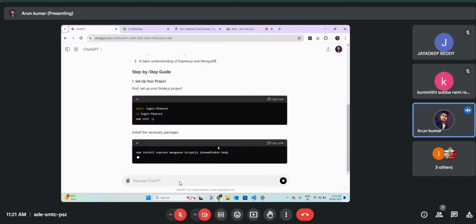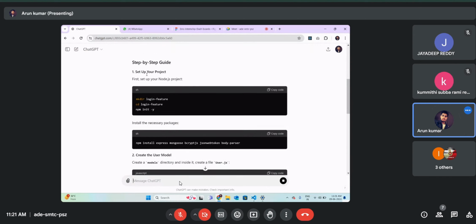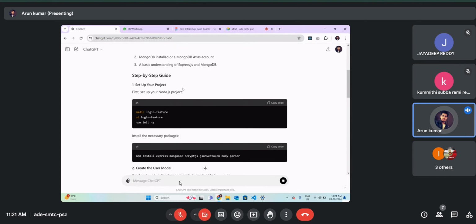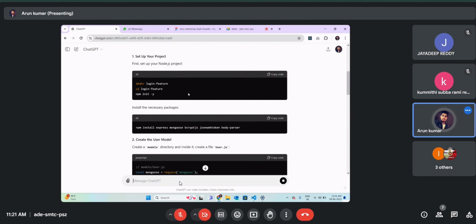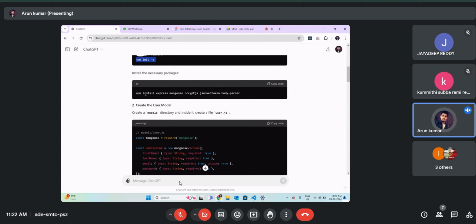So it will generate code for you. It will generate the dependencies that you can install. It provides a step by step setup guide. You can create a directory, go inside that directory and run npm init -y. This command is used to initialize the project, and after that it will instruct you to install packages like express, mongoose for the MongoDB schema, and Bcrypt.